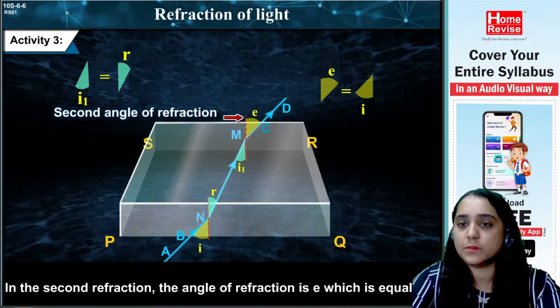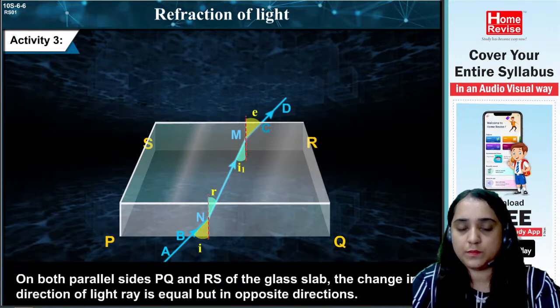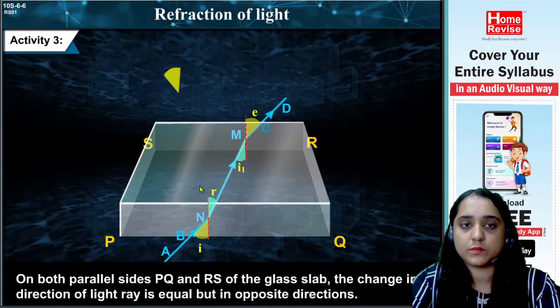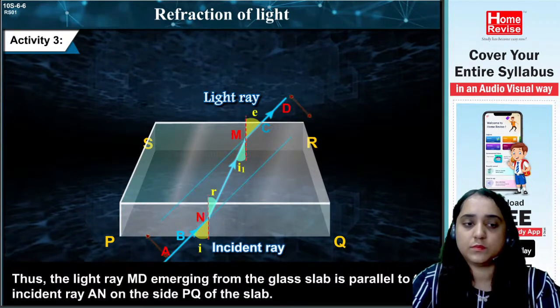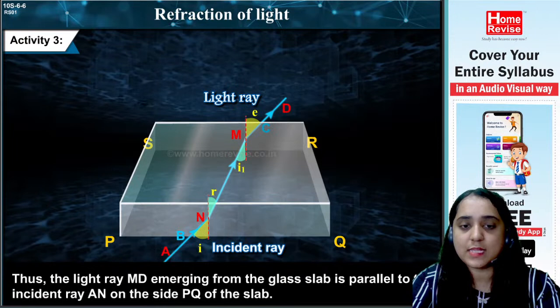Okay, understood? On both parallel sides, PQ and RS, of the glass slab, the change in direction of the light ray is equal but in opposite directions. Thus, the light ray MD emerging from the glass slab is parallel to the incident ray AN on the side PQ of the slab. Okay, so as you can see, pay attention to this. Can you see the lines are parallel? Can you see these parallel rays?